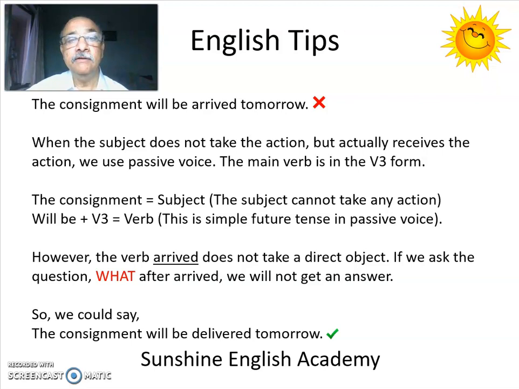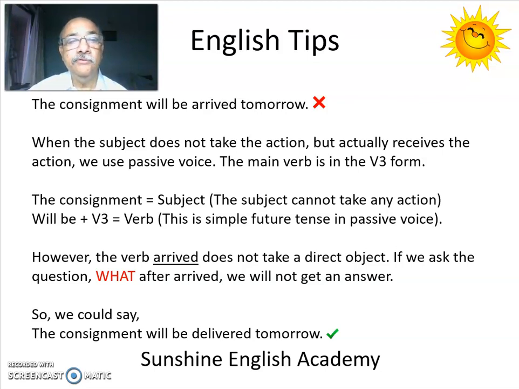Note that the formula of the tenses are different in active voice and passive voice. In active voice, simple future tense would be will plus V0, whereas in passive voice, it is will plus be plus V3. So as per the formula, the consignment will be arrived seems to be correct.